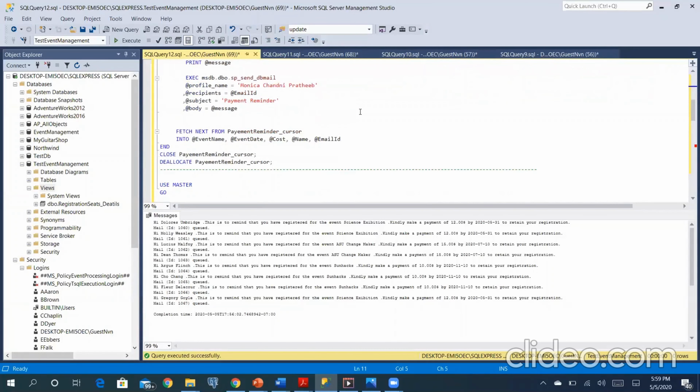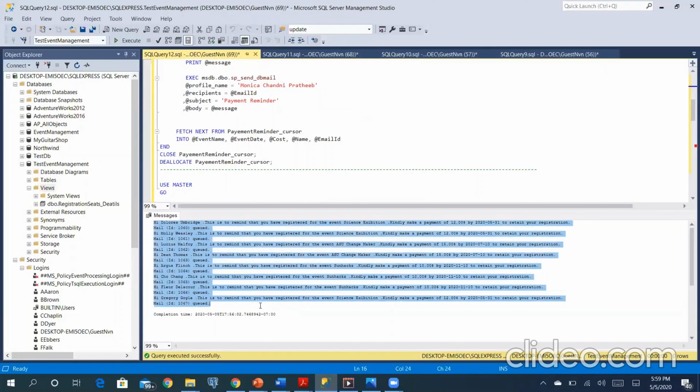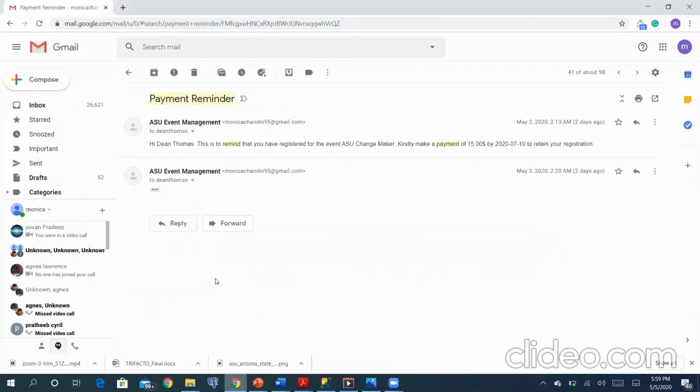You can see, once you have run this cursor, a few of the messages which will be sent to the Gmail are provided here. And if you go and check the mail, this is the template of how the email will be received.